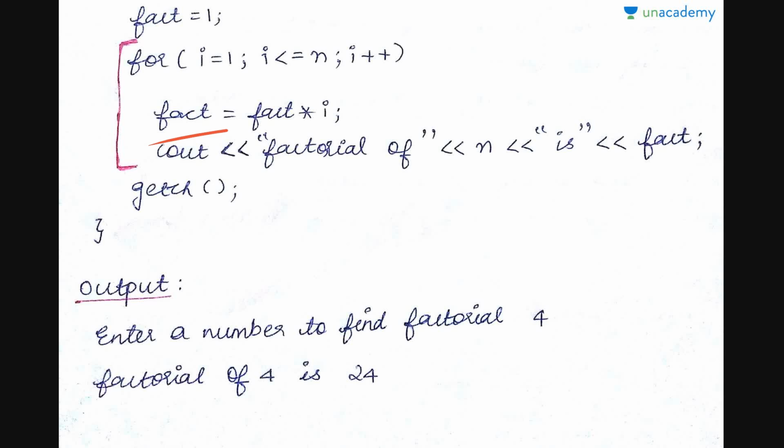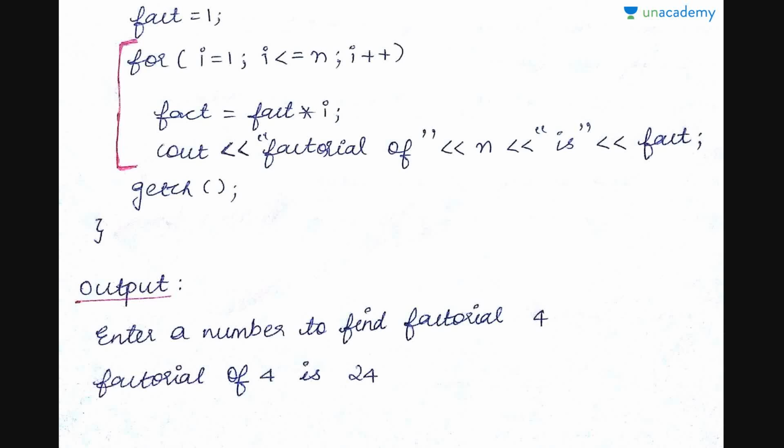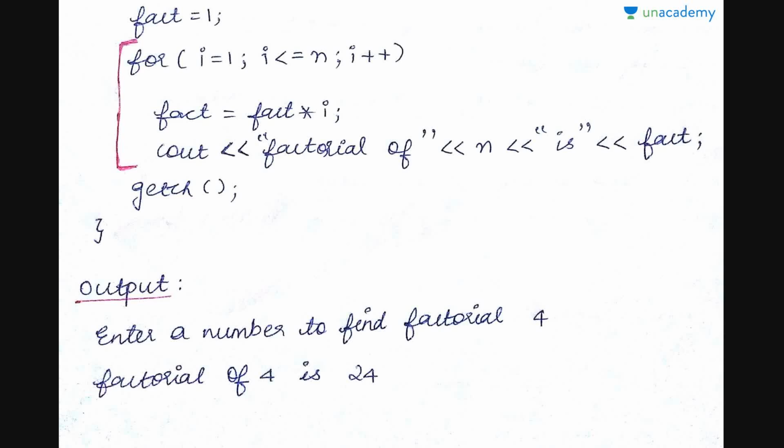Here there's only one set of statements which we keep repeating, that is fact equals fact into i, so we don't use the flower braces. And the output of this is enter a number to find factorial, and the user has inputted 4, and so the output here you'll have is factorial of 4 is 24.